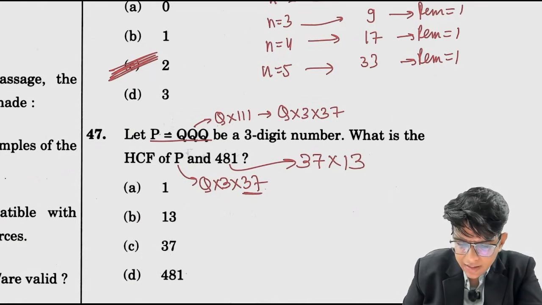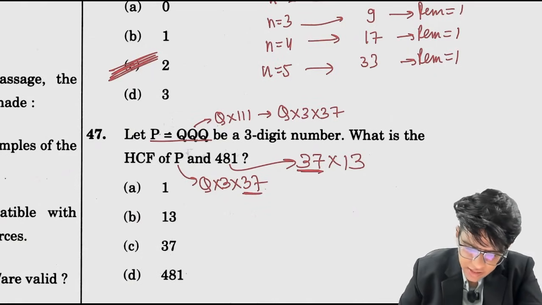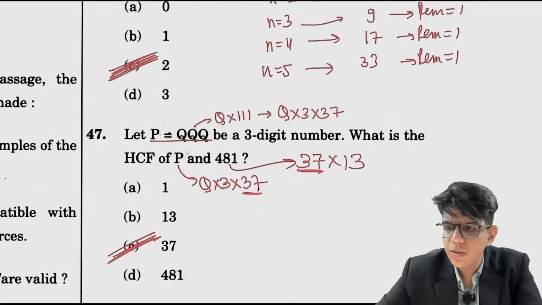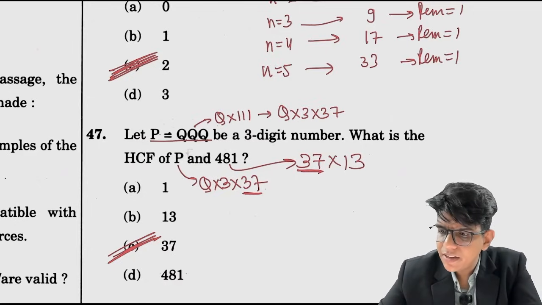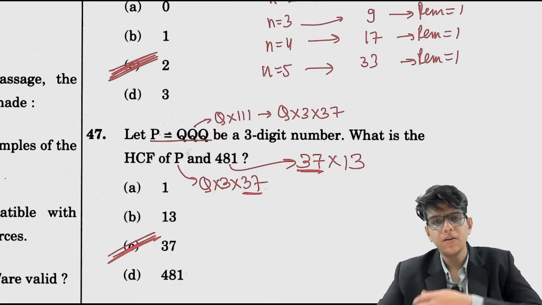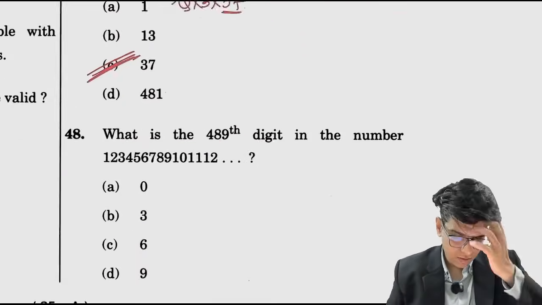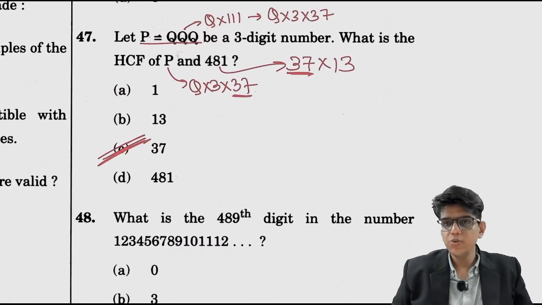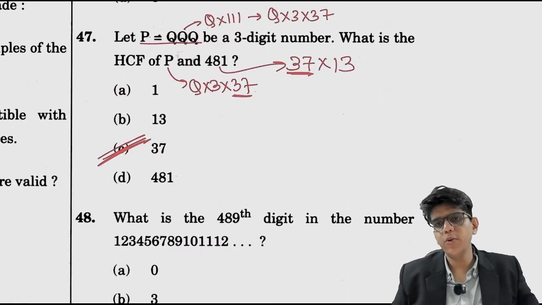HCF is the highest common factor between these two, which is 37. So the HCF of these two numbers is 37, because 37 is one of the common factors between P and the number 481.